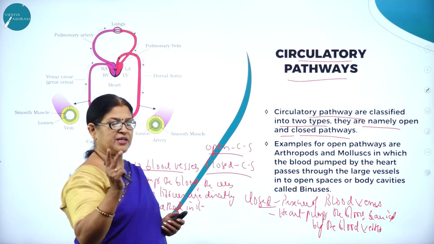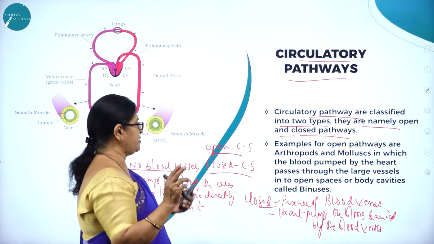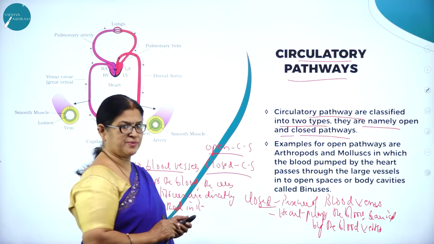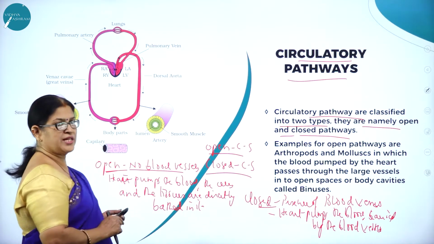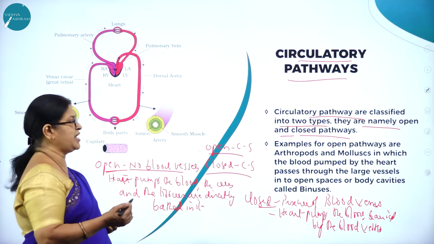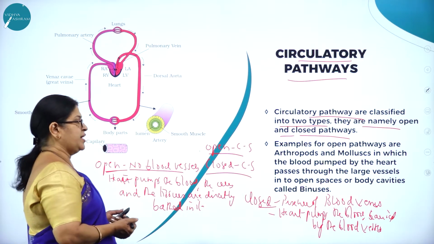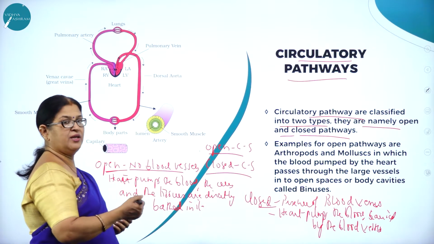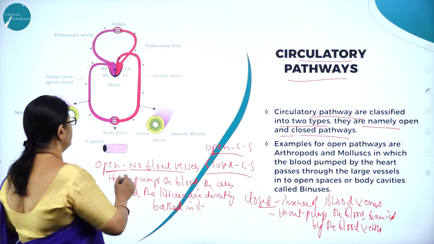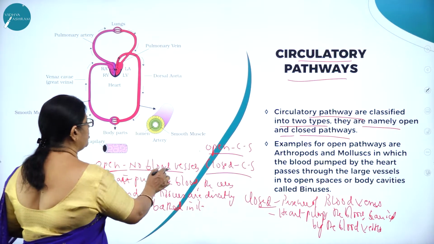So circulatory pathways are classified into two types. What are they? Open circulatory system and closed circulatory system. What is the difference between open and closed? Most of the lower organisms or invertebrates will have open circulatory system, and from the earthworm onward, as you all know, there is closed circulatory system. So open circulatory system is no blood vessels.